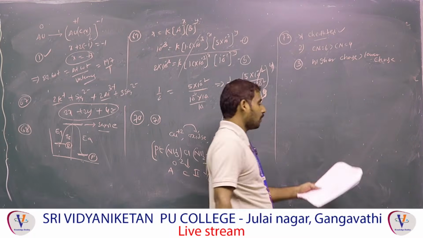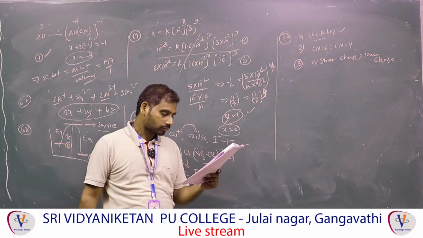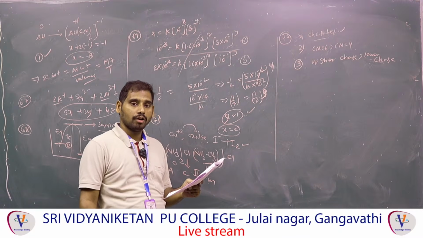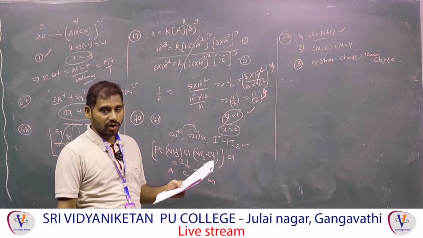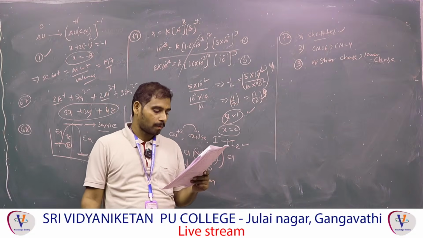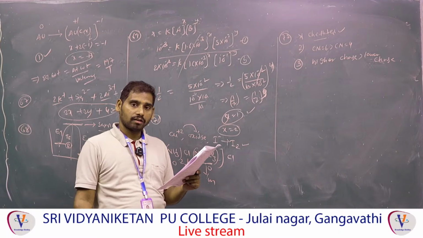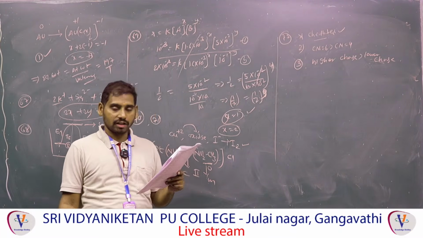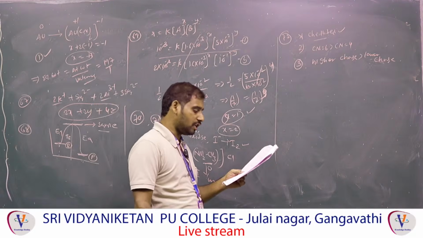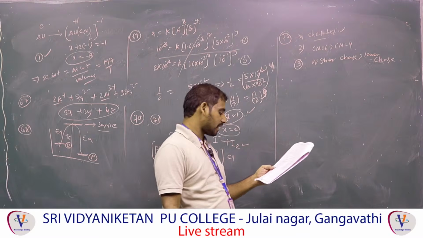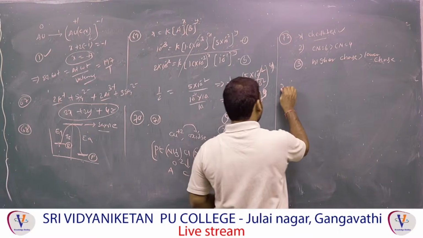Based on these three points, the answer is the second option. Why? Because en is a bidentate ligand. Bidentate ligand means what will form? Chelation. Right. Next one: Co(NH3)6 and Ni(NH3)6 both are octahedral complexes, but one is plus 3 charge, the other one is plus 2 charge. Higher the charge, plus 3. Next one is coordination number 4. So the final answer to 73 is the second option. Next one, 74.